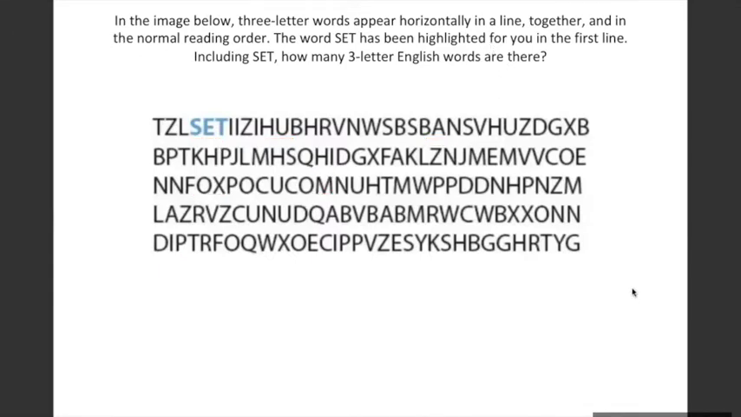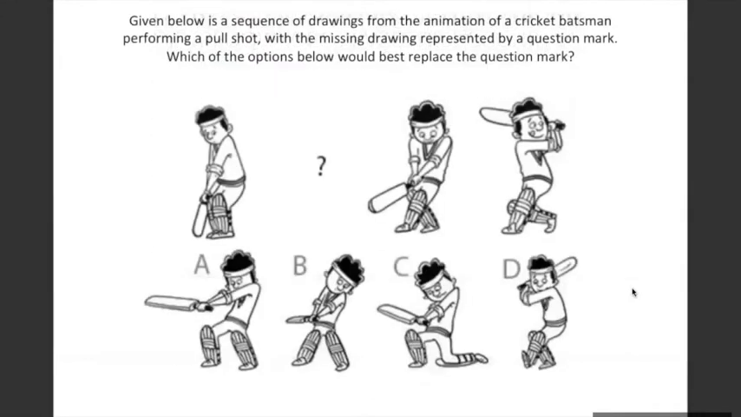Okay. Next one. So you're given this sequence of a cricketer who is attempting to bat, who is batting basically. And the second figure in the sequence is missing. You have to find from which of these options, which figure will come here in sequence. Option B or option D? Somebody said D. D or B.